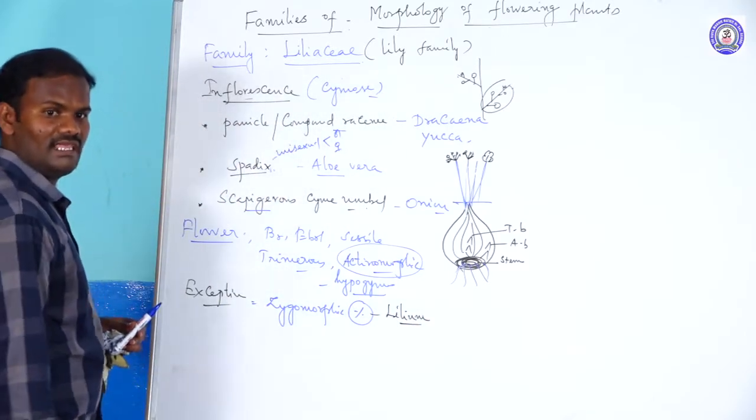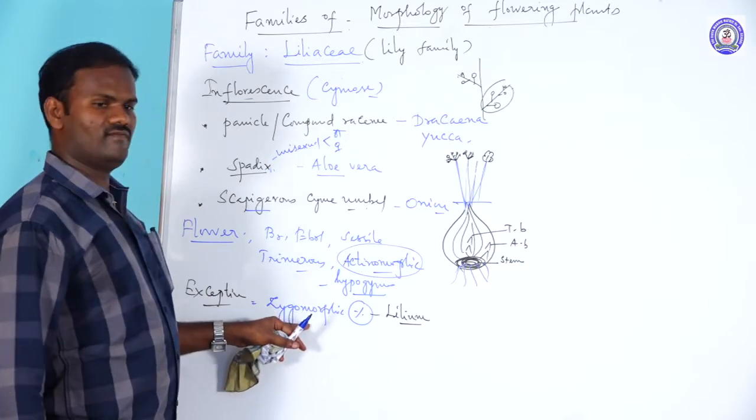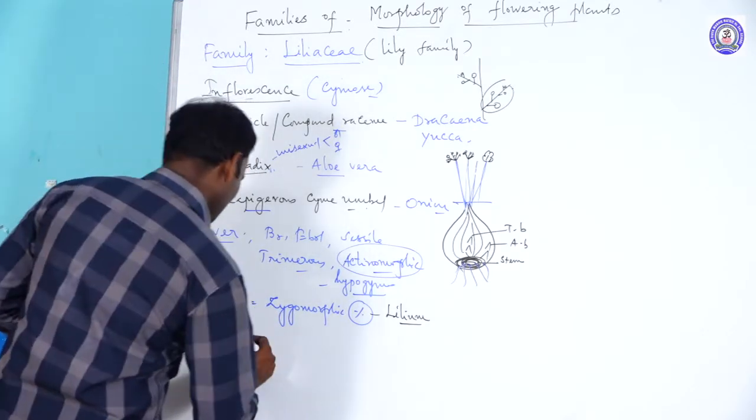Lily, Lilium bulbiferum, is the binomial of lily. What is the type of flower? Zygomorphic condition. But there are some other exceptions.